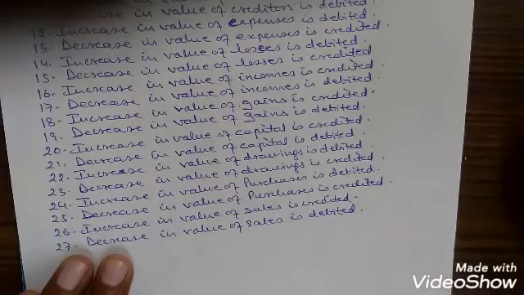Whenever these two types of entries, the adjusting entries or the rectifying entries, are passed, the decrease criteria will be adopted. Otherwise the increase criteria will be taken into consideration in passing the journal entries in the general course of business.